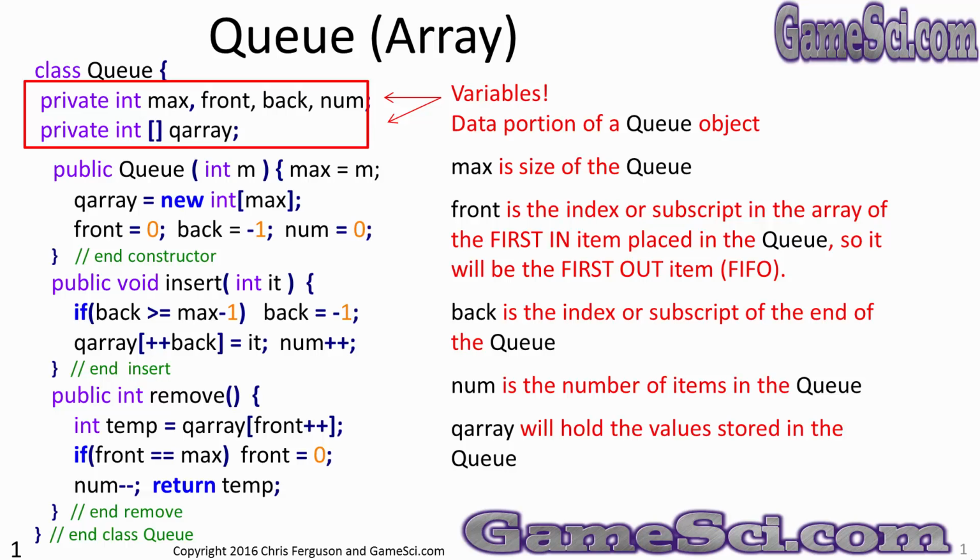Num is the number of items in the queue. Are there currently 0 items in the queue, or 1 item, or how many items are in the queue? Finally, QArray will hold the values stored in the queue. Obviously, QArray is the array where we're going to store values. That's the data portion of the object.